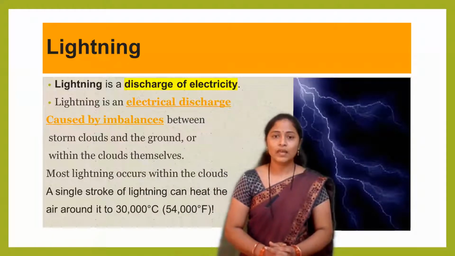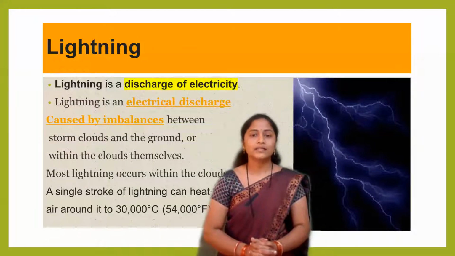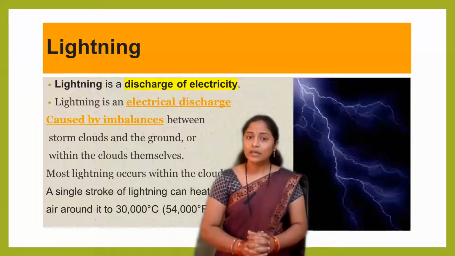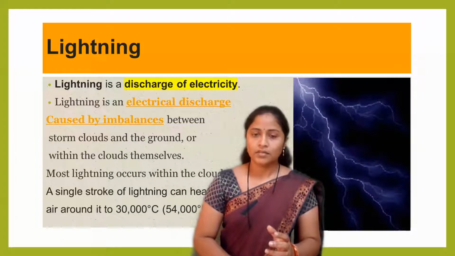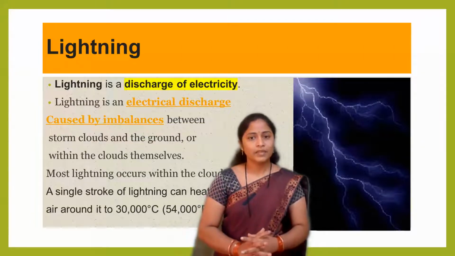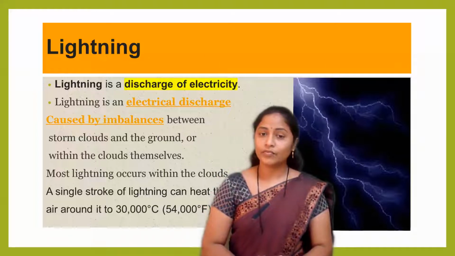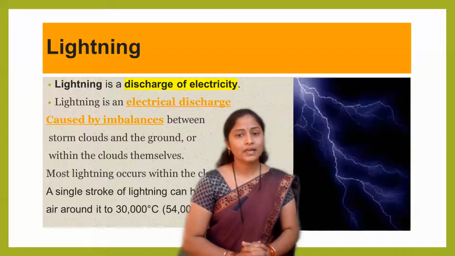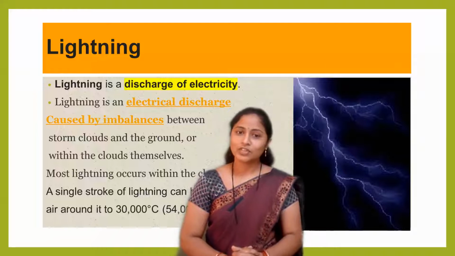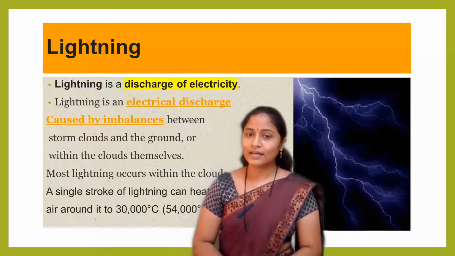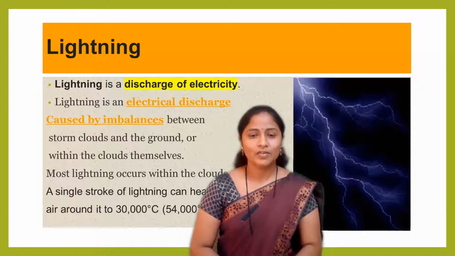My dear students, we know that lightning causes so many harmful effects on living organisms as well as on property. Due to lightning, so many living organisms lost their life. So in today's session, we are going to discuss lightning. Previously in the 7th class, we studied that due to lightning, atmospheric nitrogen fixation also takes place. So we can say that lightning is somewhat useful also, but most of the time it is harmful. So what is lightning?